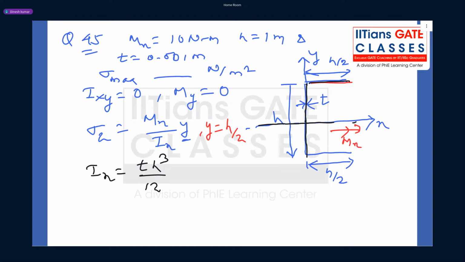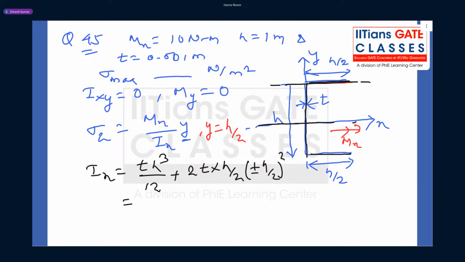Now for these flanges, Ixx about their own axis will be neglected because it will be h by 2 t cubed by 12, so those will be neglected. So there will be contribution only due to the parallel axis theorem. For bottom and top I can multiply by 2, so 2 into area. Area is t into h by 2. And the distance between the parallel axes is h by 2, so you can write plus minus h by 2 square.